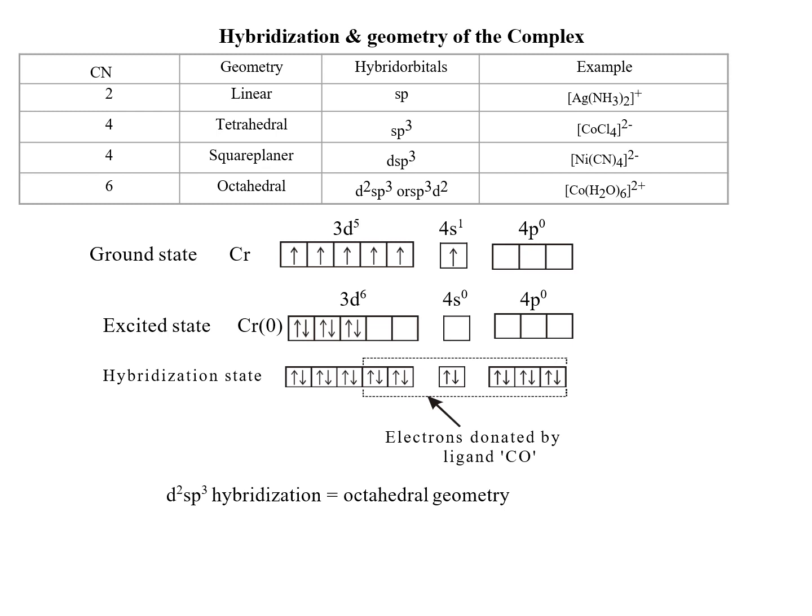For example, in the ground state, the chromium has 5 half-filled orbitals in the d shell and 1 in the s shell. In the excited state, the strong field affects the electrons donated by the ligand CO. So the electrons in the chromium d orbitals are paired up, and the electrons donated by the ligand enter, substituting into the empty vacant orbitals. So this is d2sp3 hybridization and it is octahedral geometry.